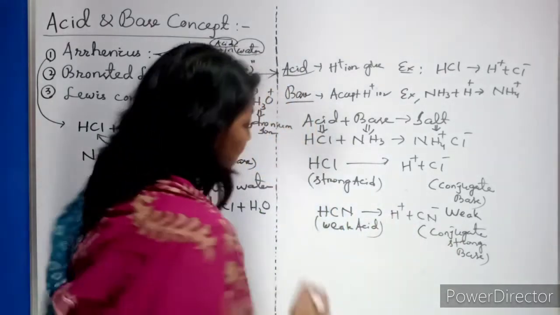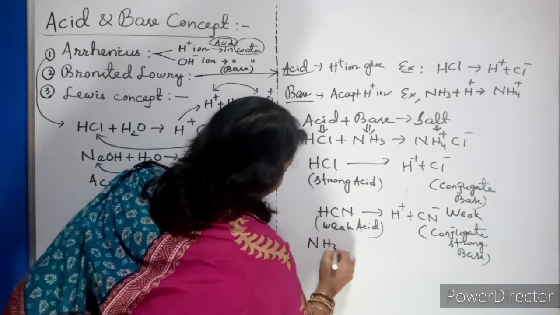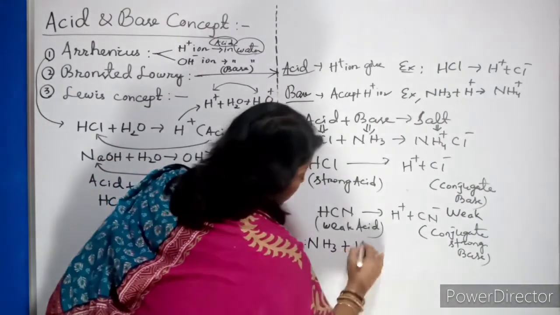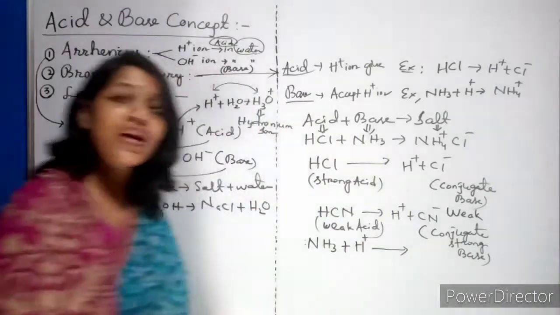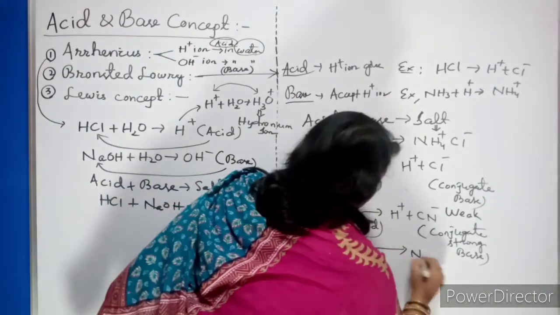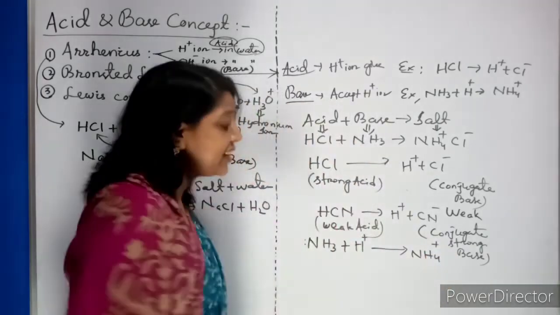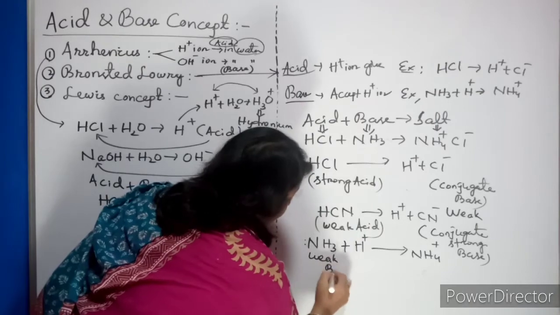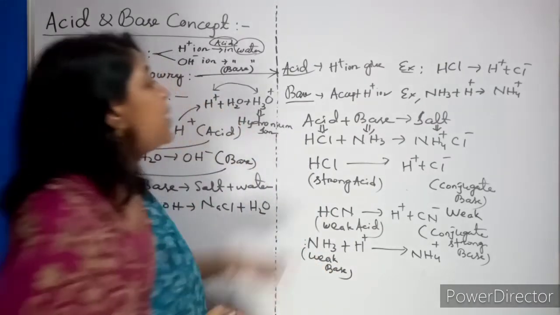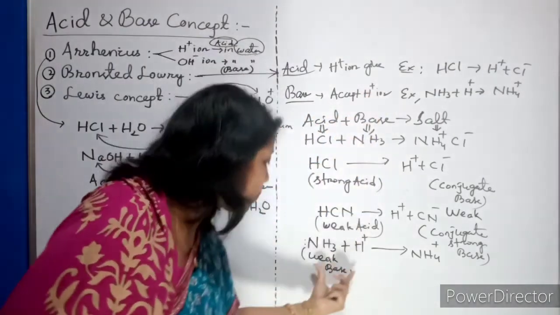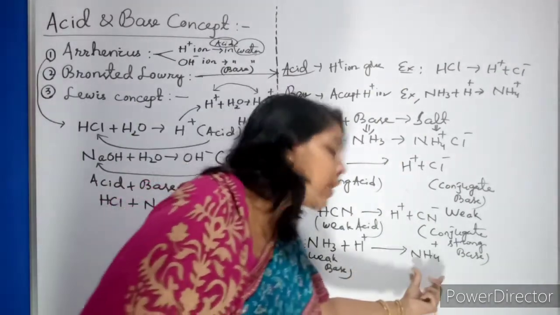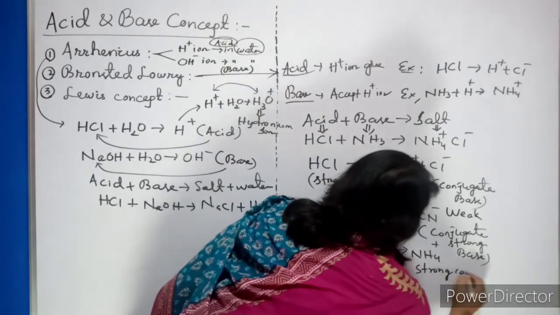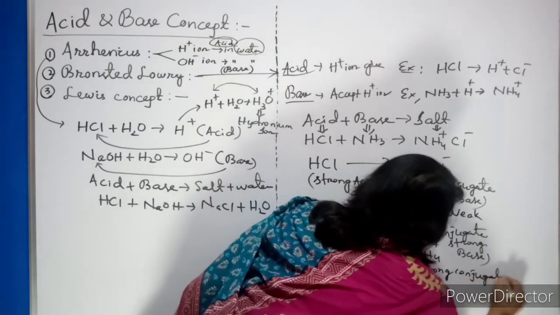Clear? Now similarly you can take another example, NH3. You know ammonia. What is it? It is a weak base. So if you react it with a hydrogen, then what should it give? It should give NH4 plus. So it is a strong acid because it is a weak base. And what he told? The base is one which accepts H plus ion. So base by accepting H plus ion, now what are you getting? It is nothing but a strong conjugate acid.